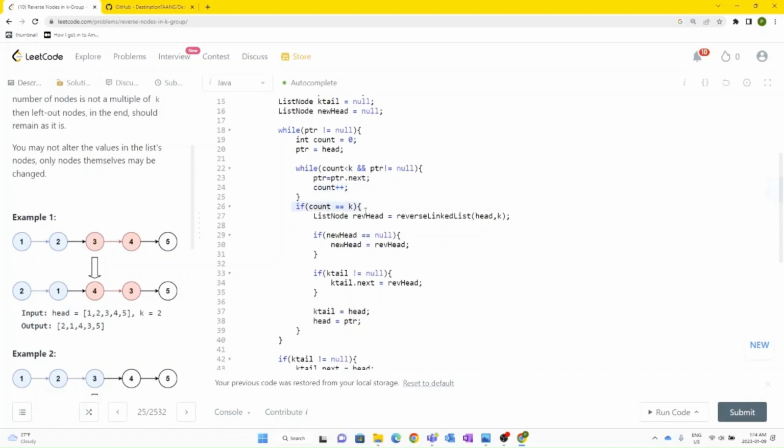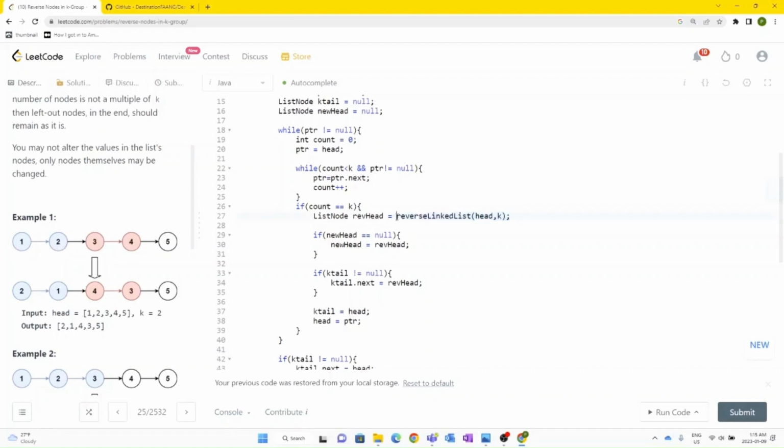And now we would be at the position where the count is equal to k, which means we need to reverse the nodes that are between those values. So for example, initially count would be 0 at this value number 1 and count would be 2 at this value number 2, and basically we need to reverse these two values.